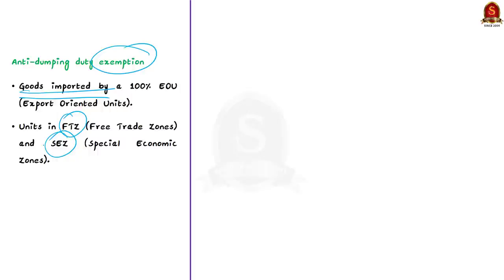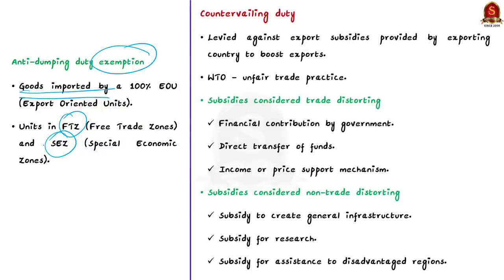Now when we talk about anti-dumping duty, immediately we also get confused with the countervailing duty. So let us see what is a countervailing duty. Now we know that some countries provide subsidies to their exports to boost the exports. These are called export subsidies. Now, under the WTO agreement, export subsidies are treated as unfair trade practice. So, to counter such subsidies, the importing country can levy anti-subsidy countervailing duty. This is what is called the countervailing duty in general.